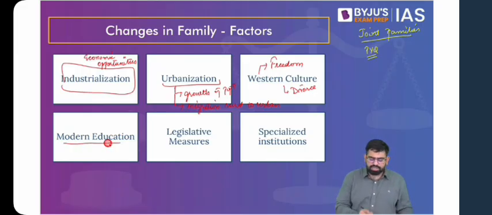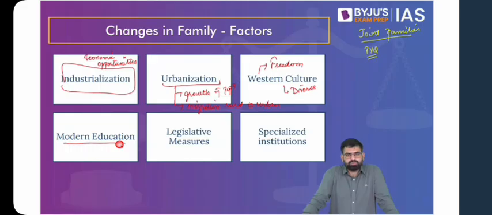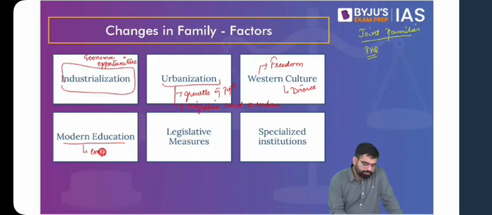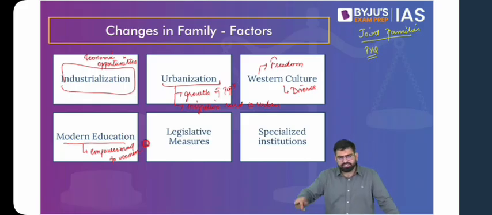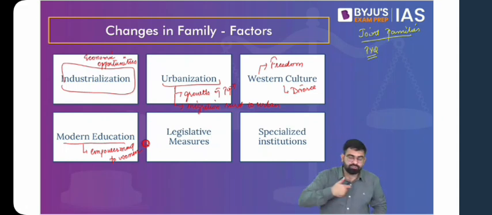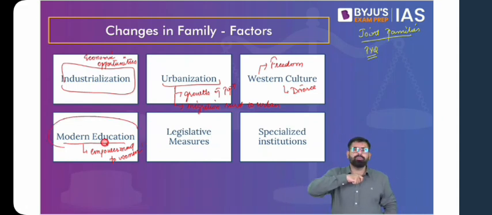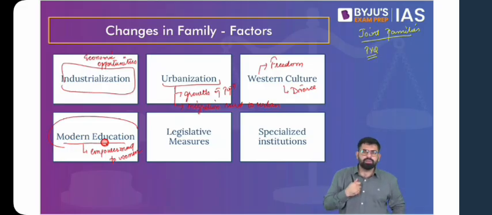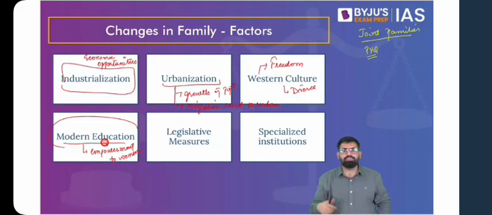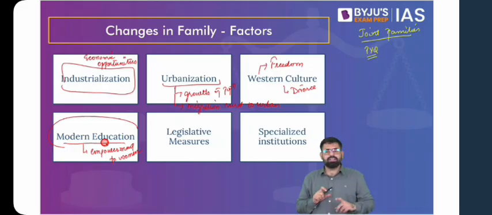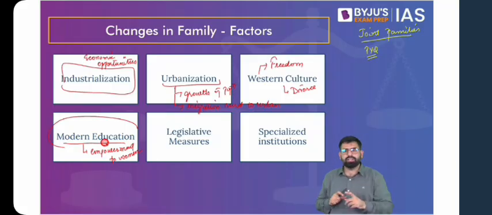Then we talk about modern education. Modern education has given opportunities to women to work, has given a sense of empowerment to women, which also changes family. Because these changes that we are talking about are on the basis of functions, because the functions of the family are changing. For instance, with modern education or urbanization, women are also contributing to the economic aspect of the family, the economic security of the family. Also, there are changes with respect to the size of the family, the family becoming joint to nuclear. So do not just think of these changes as family changing from joint to nuclear. Also look at other dimensions that we have talked about. And that's why we are trying to have a complete discussion on this.